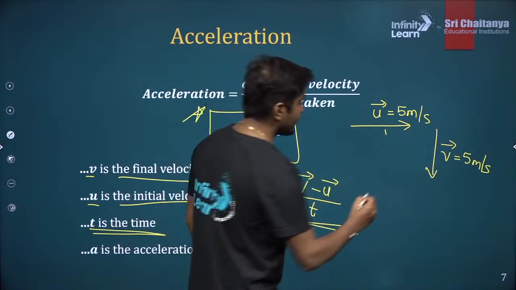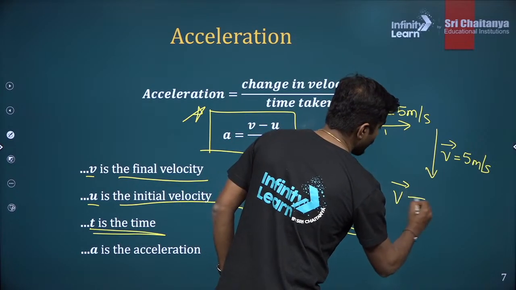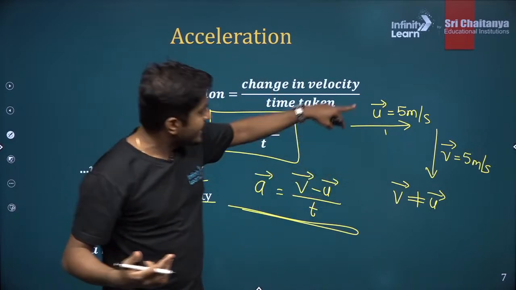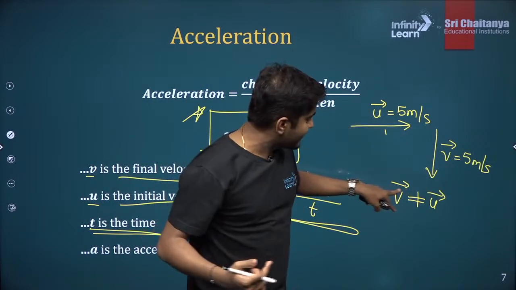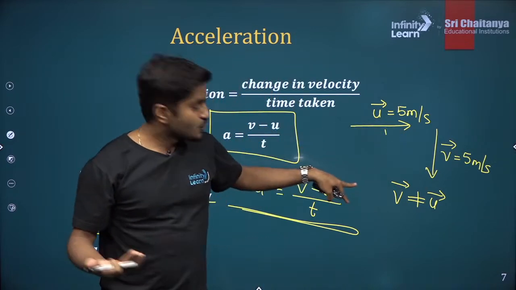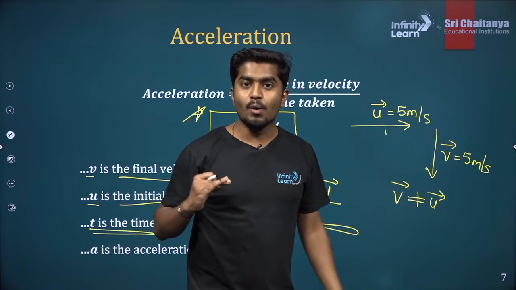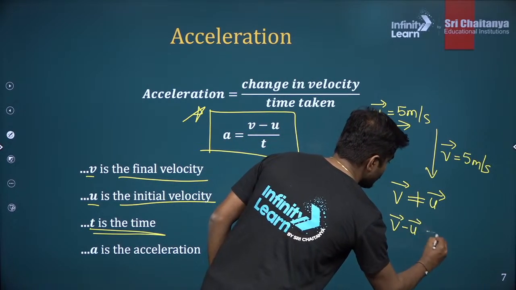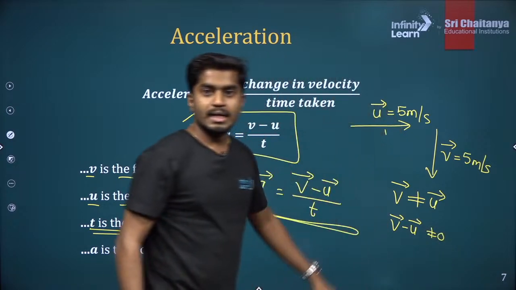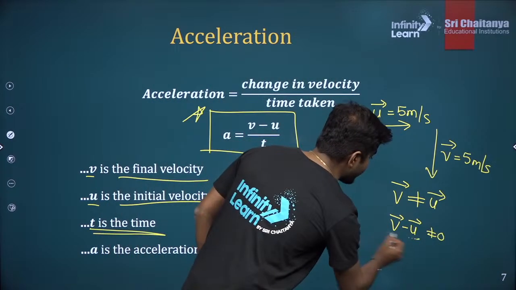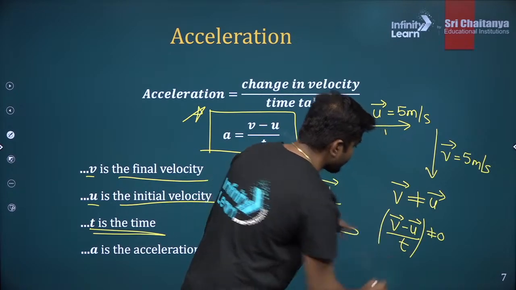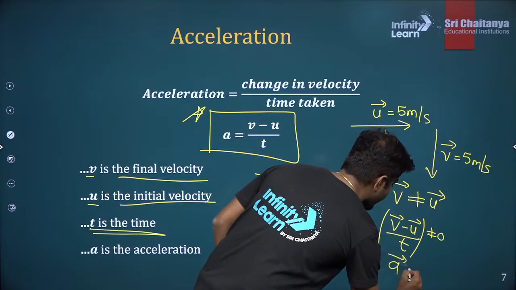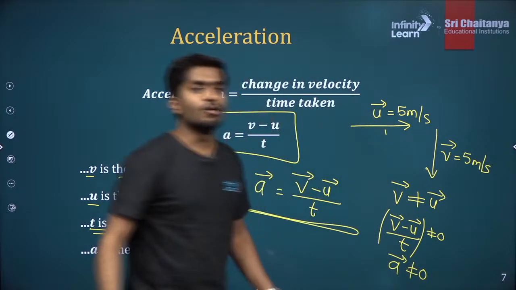And because of that, V is not equal to U. Even though the magnitude is the same, their direction is different. So these two vectors are not equal, and because of that you can write V vector minus U vector is not equal to 0. If this is not equal to 0, you can divide it by time, and this is nothing but our acceleration. So in that case, the acceleration vector is not equal to 0. Clear?